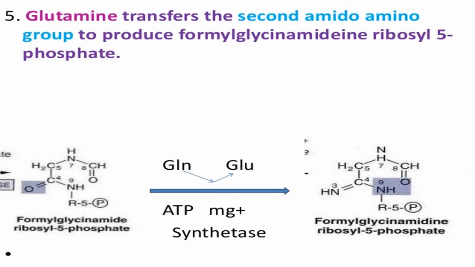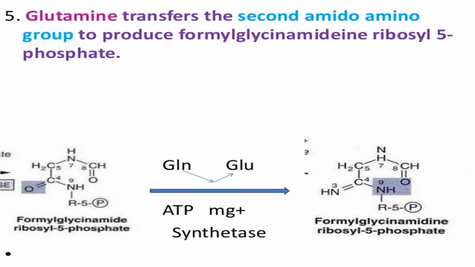And then glutamine again transfers a second amide group to produce formyl glycinamidine ribosyl 5-phosphate. Here, formyl glycinamide ribosyl phosphate, with ATP and magnesium, is acted on by the synthetase, and glutamine is converted into glutamate.